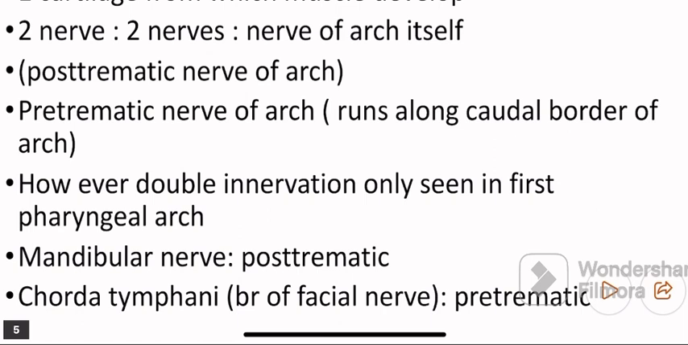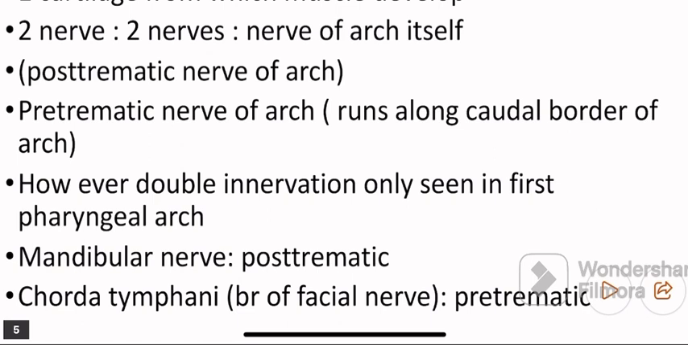Now the pharyngeal arch is supplied by 2 nerves, which is known as double innervation, which is only seen in the first pharyngeal arch, while the other pharyngeal arches do not have this double innervation, but have only post-trematic nerve supply. So we know that the first pharyngeal arch has double innervation.